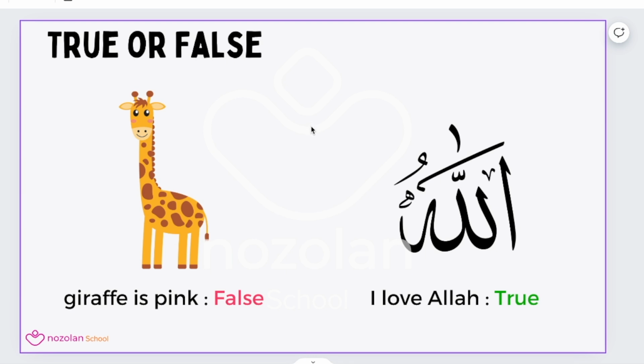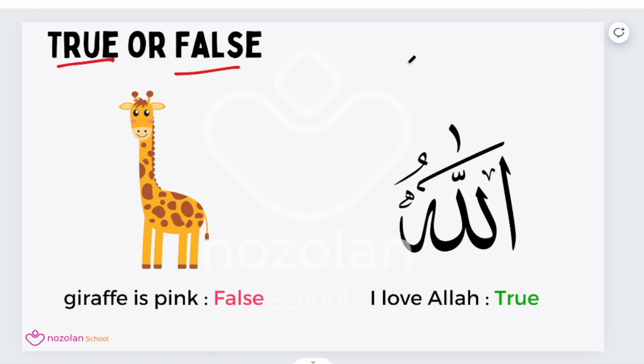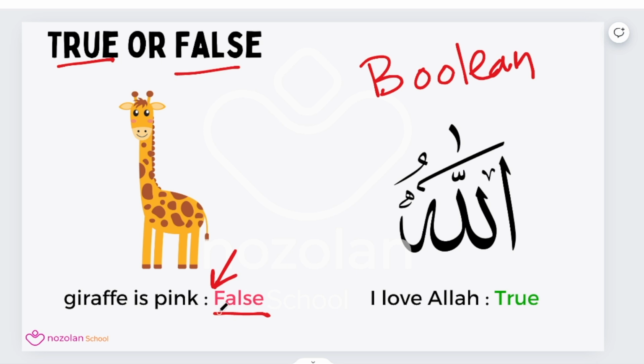The last data type we are going to talk about today is called Boolean, which holds the value True or False. An example Boolean is giraffe is pink. In this case, the value should be False. And pay attention, the F has to be uppercase. Another variable called I love Allah, and it has the value True, of course. Pay attention also, it must start with uppercase T.